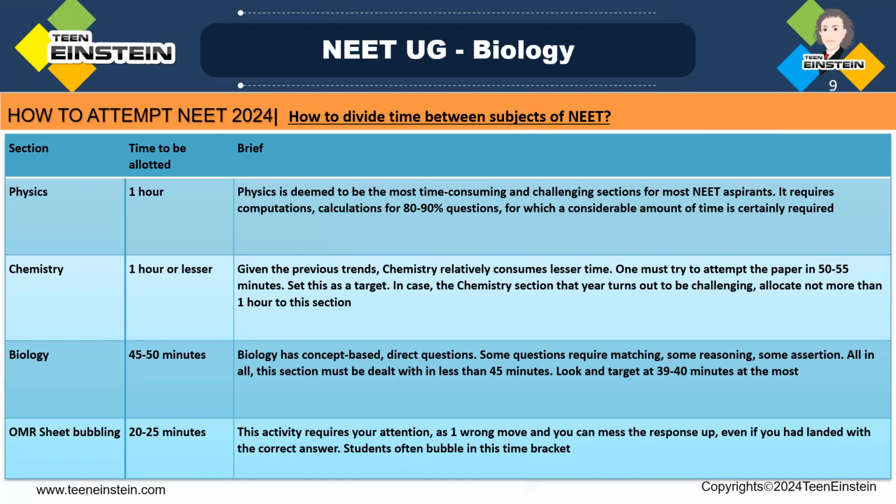Some questions need a little more time, like match the following, some reasoning type questions, some assertion type questions. All this you can handle in 40 to 45 minutes, or 50 minutes maximum.